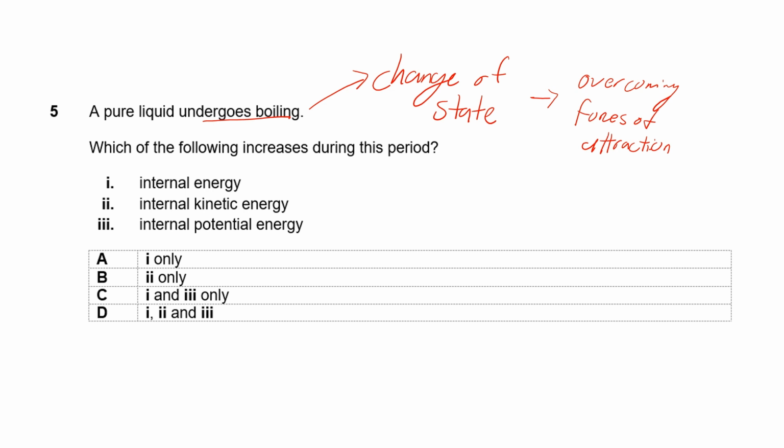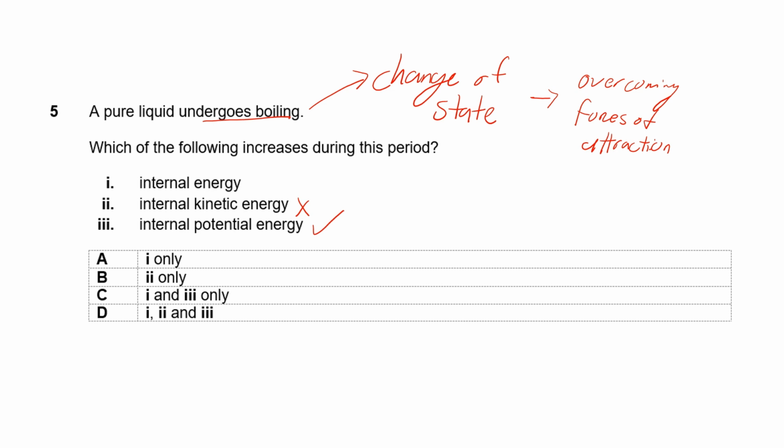That is why when you look at the heating curve, at the change of state, the temperature remains constant. So therefore, the internal kinetic energy does not increase. Okay, it stays at the same temperature. So what that means is the potential energy is increasing because the particles in the liquid are overcoming the forces of attraction.